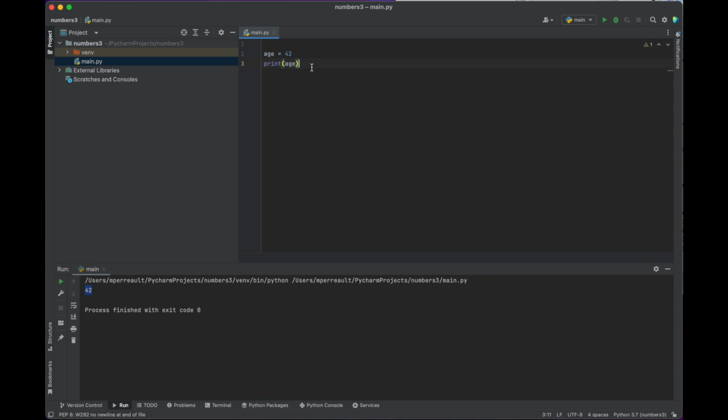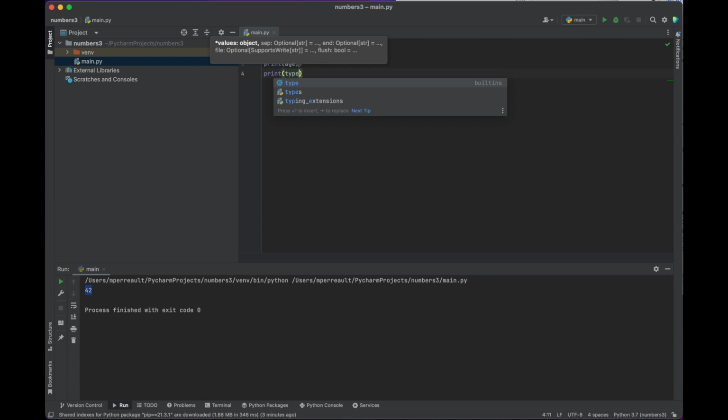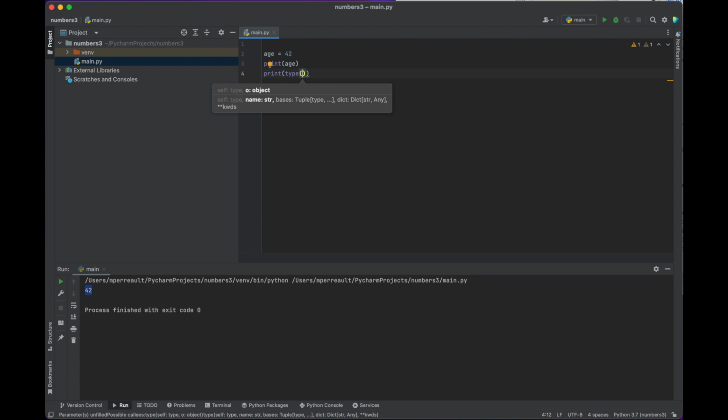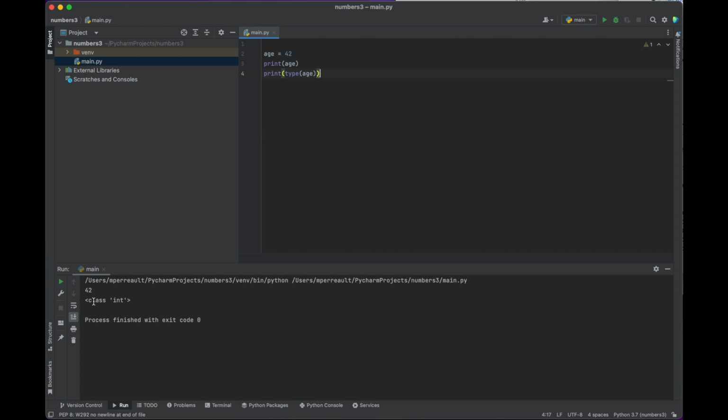It's printing it out. So there are different types of numbers. So we're going to figure out what type of number this is. And to do that, we can use the type command and just write age in there. So we're going to drop in our variable we created before. We stored the number 42 in it. We want to know what type it is. It's an int, an integer. In many programming languages, you would have to specify what type of number you're creating when you create it. In Python, it figures it out.